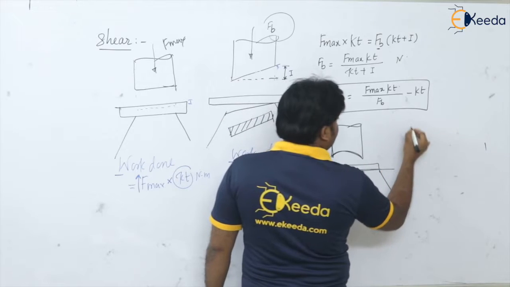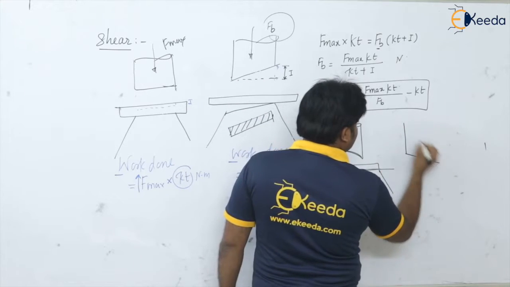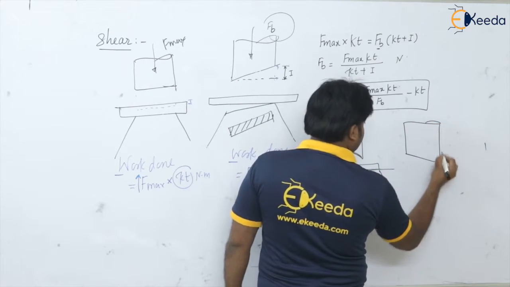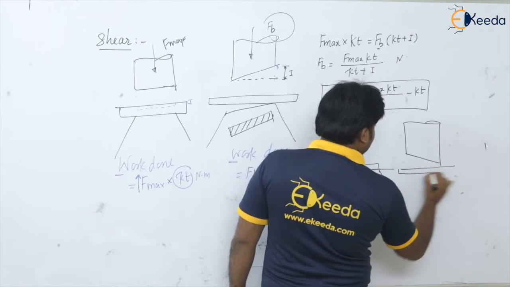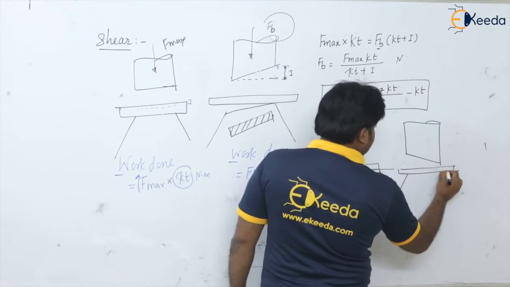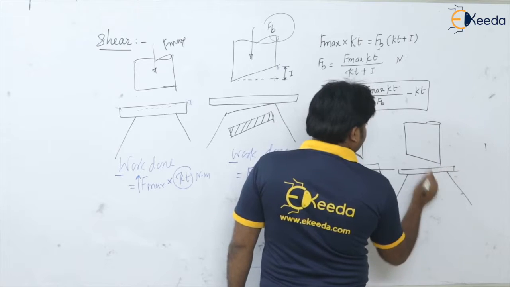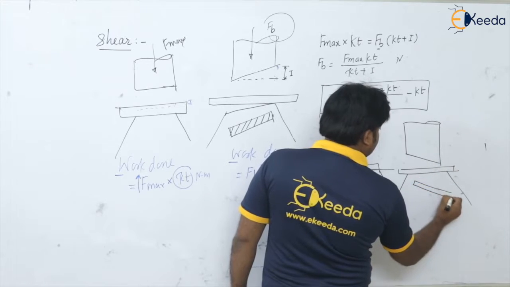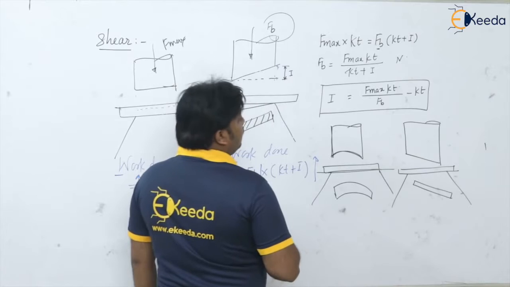Okay, if your shear is balanced shear like this, and this is your sheet, then you are going to get the slug like this.